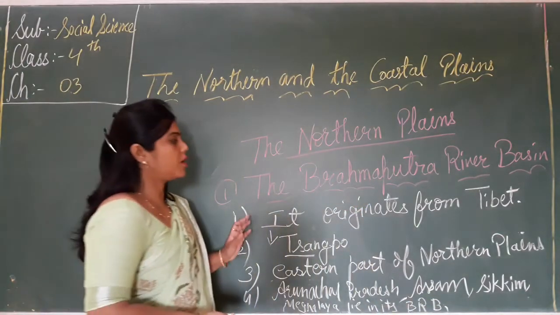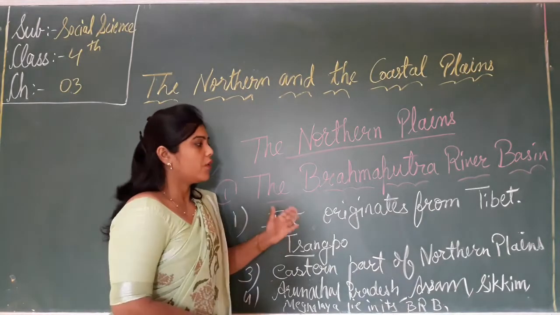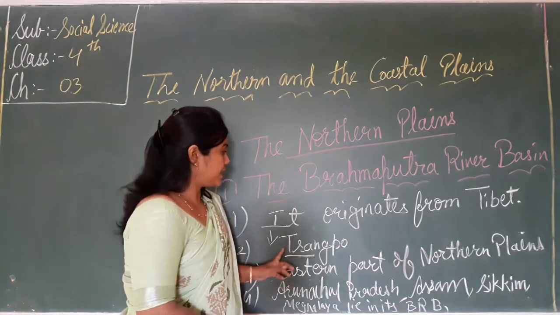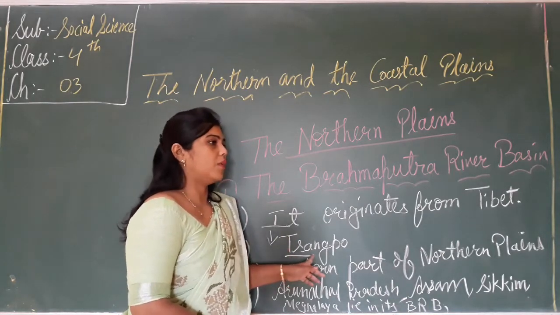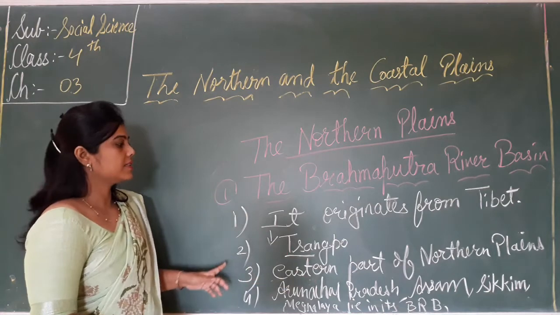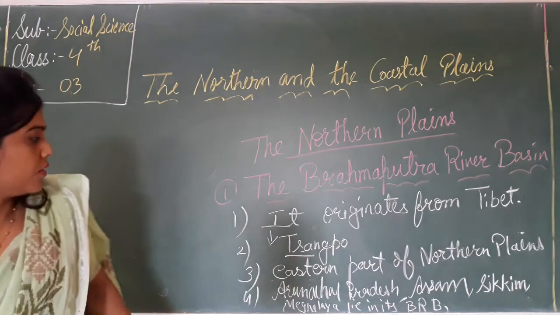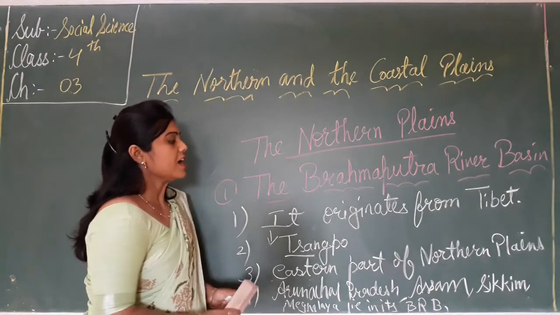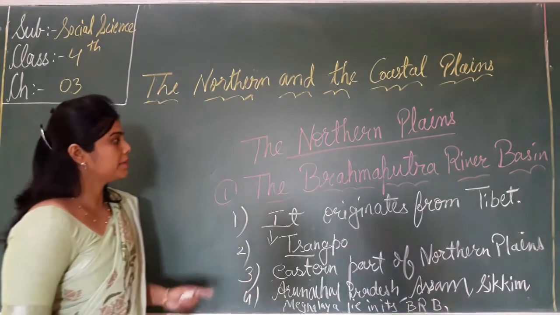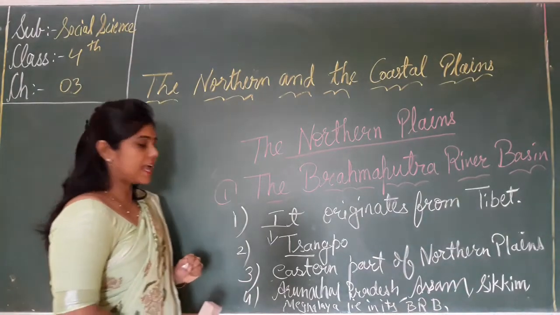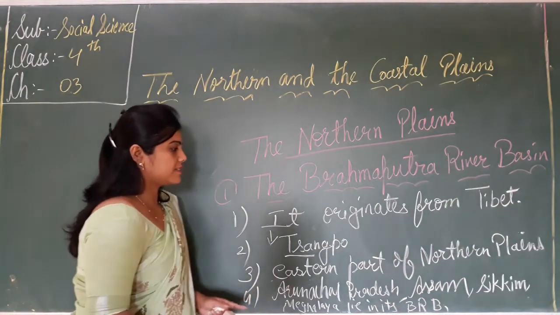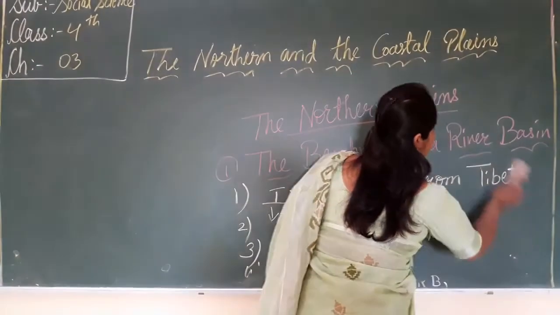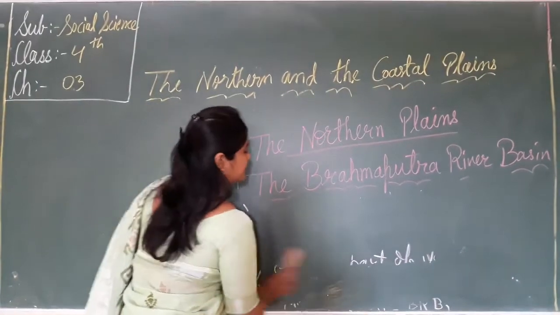So, what do you know about the river Brahmaputra? It originates from Tibet, where it is called Xiangpo. The Brahmaputra river basin is in the eastern part of the northern plains. And which states lie in this? Arunachal Pradesh, Assam, Sikkim, Meghalaya lie in the Brahmaputra river basin.